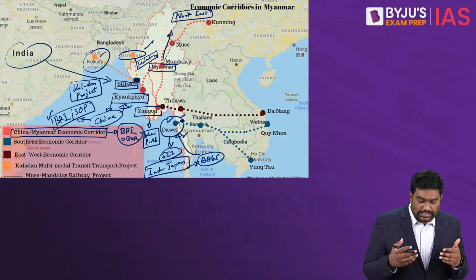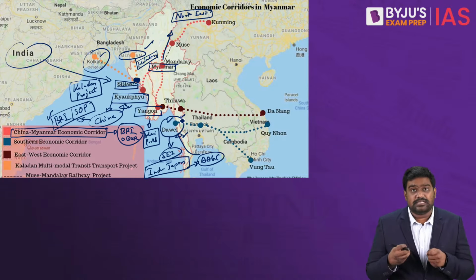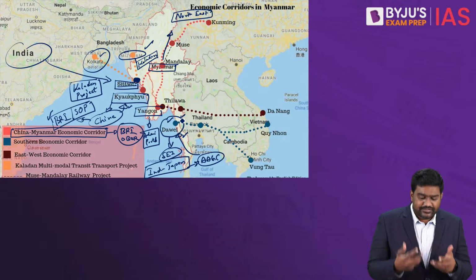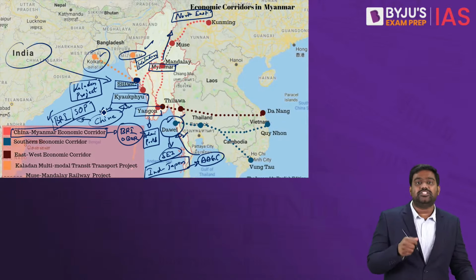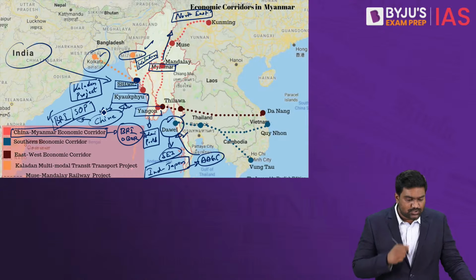All right? So the declining Indian presence in Myanmar's critical port projects gives an opportunity for China to step up its strategic presence in Myanmar. All right? So that is what you need to understand from this article. Coming to the last topic, from page 16, we have an article related to India-Russia trade relations.